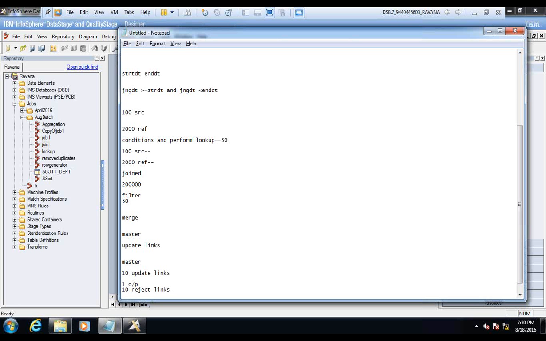So in one stage the reject link is for the update links; in the other stage, the reject link is for the master link, that is the source link. Clear? You understood or not?